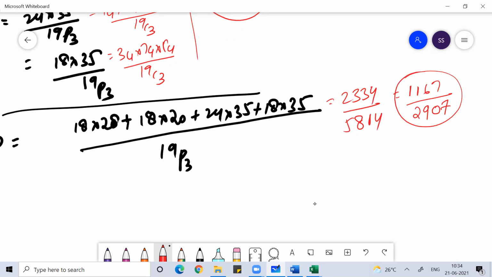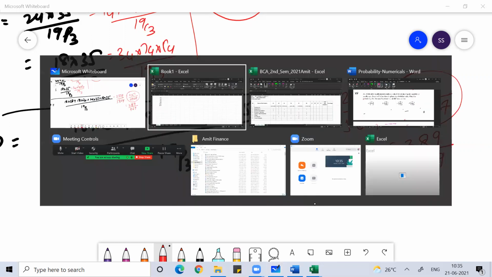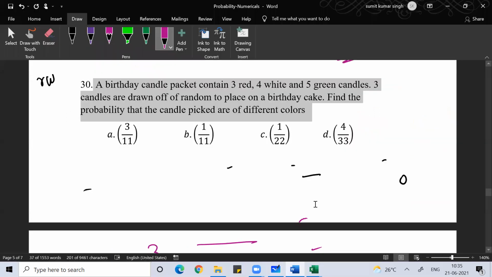It will go by 3, so it would be 389 divided by 969. Anyone, any doubt? Any question anyone wants to ask?